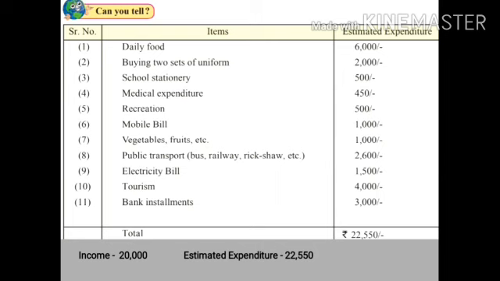So we need to reduce or strike or skip some expenses here. Now we have to decide our preferences and cut down our unnecessary expenses. In this case, we can cut down the tourism and recreation